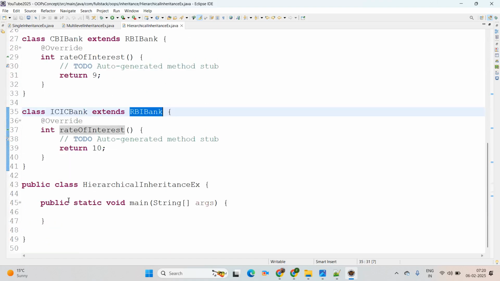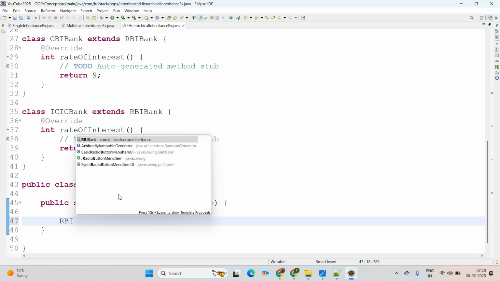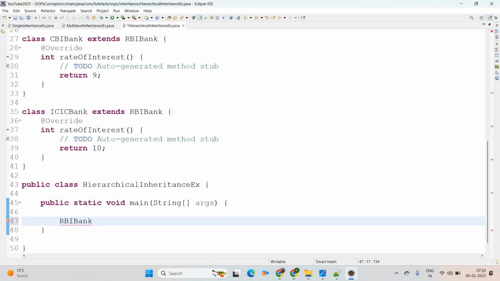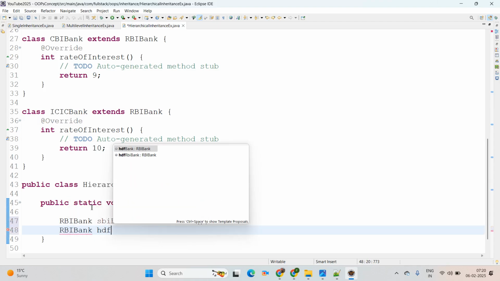Now coming to here, I am creating the object of each bank. Like first we are giving here RBI Bank, and here I am giving SBI Bank equal to new SBI Bank. See, now we are just going to add here, this will be RBI Bank, we have available HDFC Bank, right?